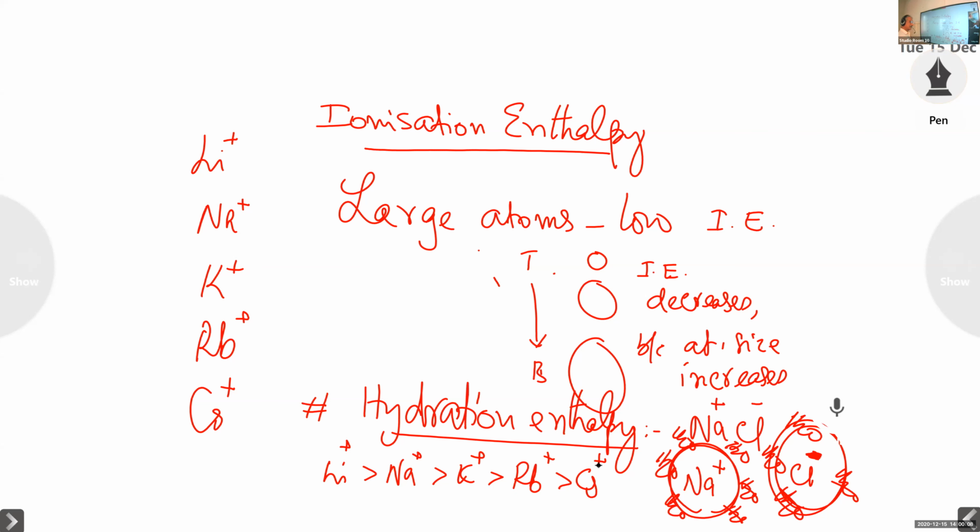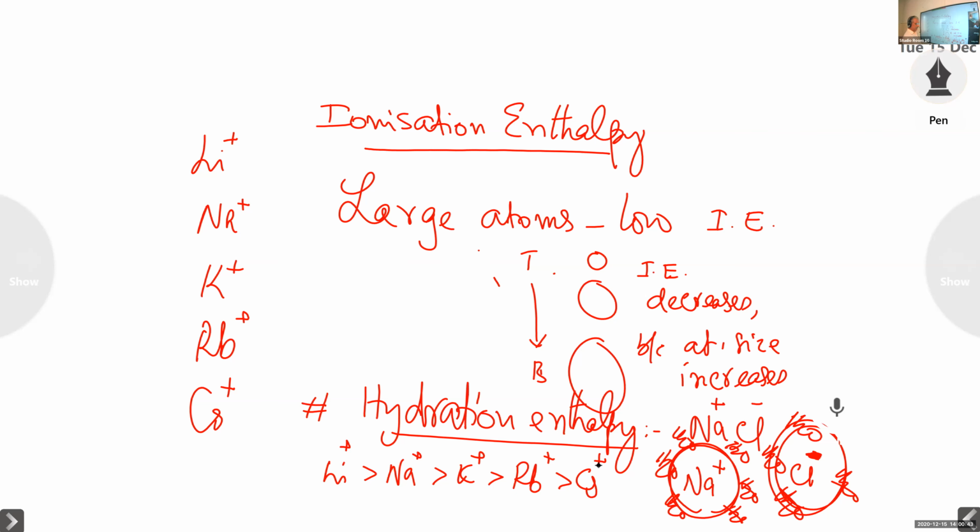Atomic size increases. Similarly, ionic size also increases. And therefore, the amount of hydration decreases. And therefore, the hydration enthalpy decreases from top to bottom. So Li+ is having the highest hydration enthalpy.